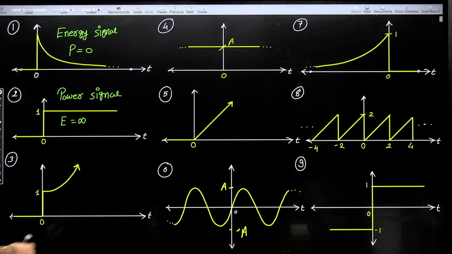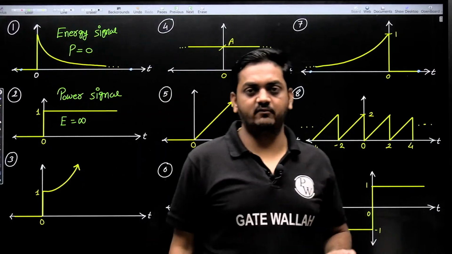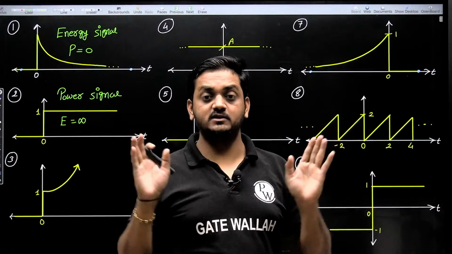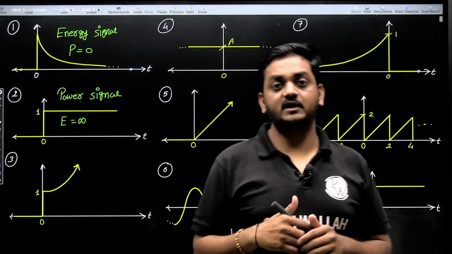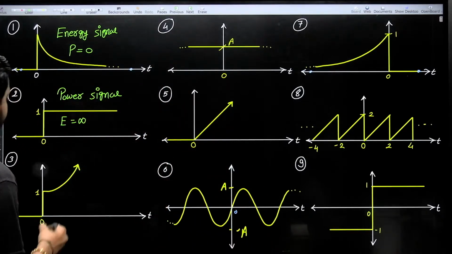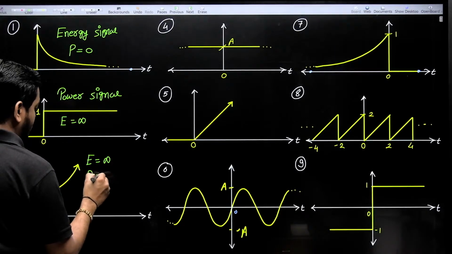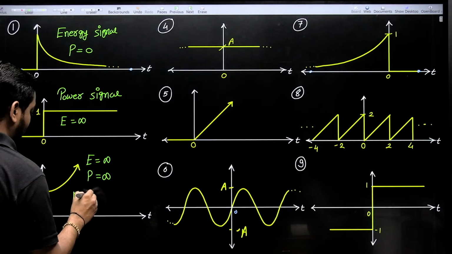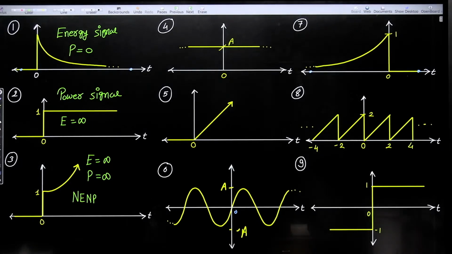Energy will be infinite. This one is exponential increasing, guys. Each and every increasing function, whether increasing on the right side, the left side, or both sides for infinite duration, is neither energy nor power, because here energy is infinite and average power is also infinite. So this is known as a neither energy nor power signal. Clear?